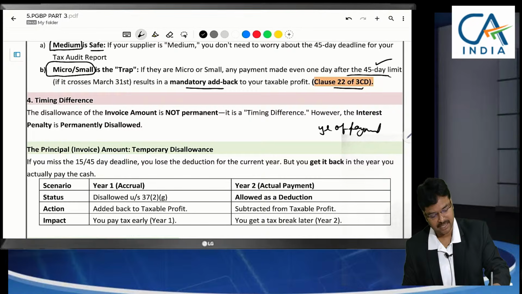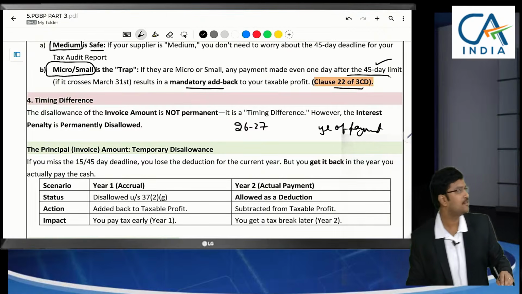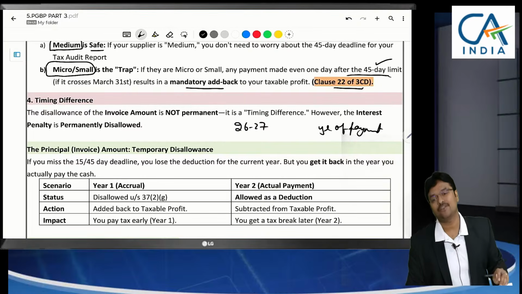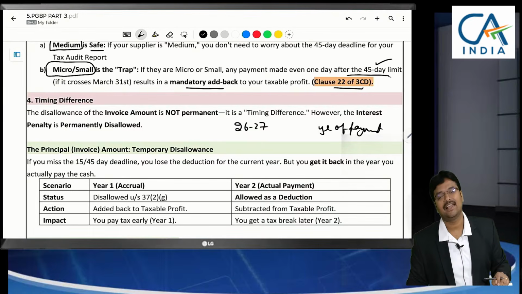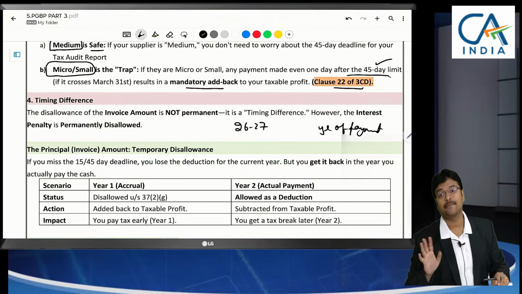That means, let us assume tax year 26-27. So for this tax year 26-27, even though you make belated payment within that year only, it was payable in June 2026, but I have paid in March 2027. Can I claim in 26-27? Yes. Within that year, how much delayed payment you make, we don't bother regarding principal.